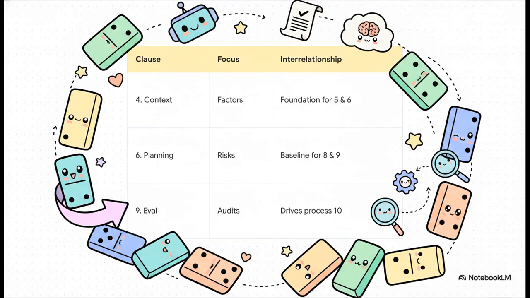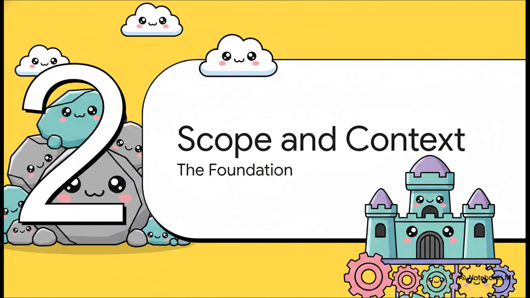And this is where the magic happens. The whole Annex SL structure relies on what we call a domino effect. These clauses are absolutely not silos, they are a tightly interlocking matrix. A shift in your organization's context directly dictates your leadership and planning. Clause 4 feeds into 5 and 6, which then sets the baseline for operations in Clause 8. Any auditor is going to look closely at this exact interrelationship to make sure the entire framework is functioning as one living, breathing entity.